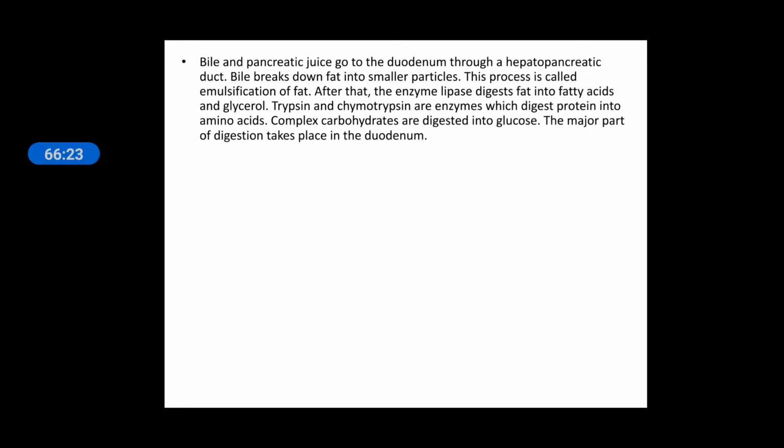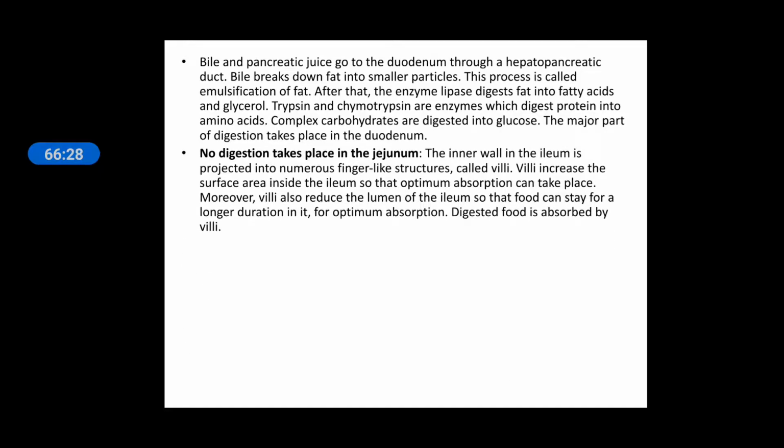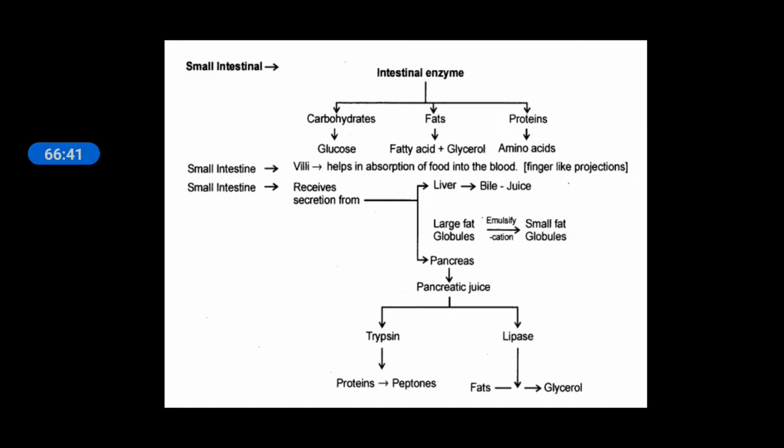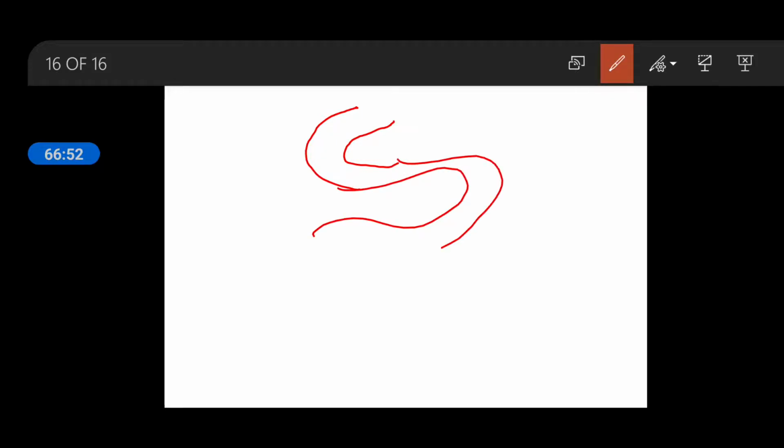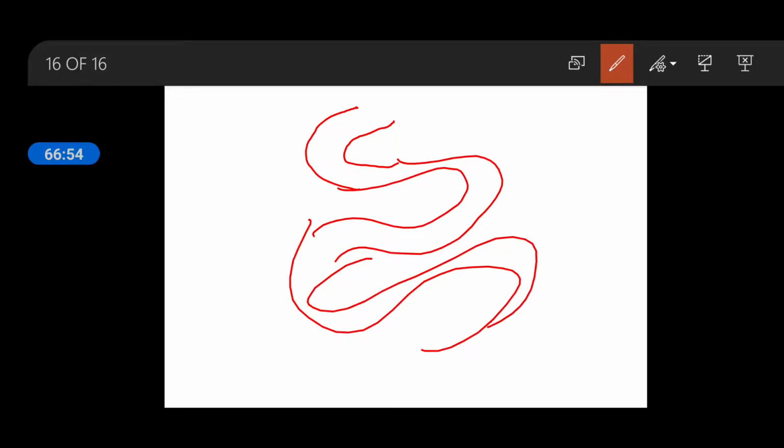Okay, so I have discussed all the things which are written here in that diagram. No digestion takes place in the jejunum and ileum. They are utilized only for absorption. One more thing, villi, which was written there. What is villi? You can see here, this is the small intestine. This is the duodenum part, then the jejunum part, then the ileum part.